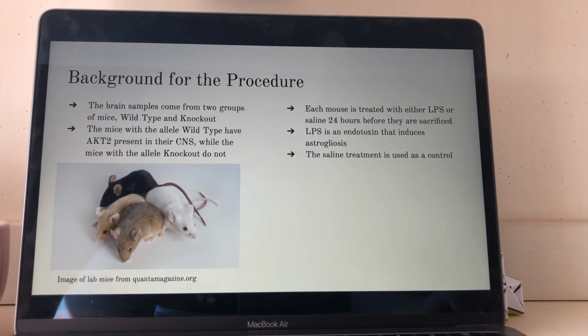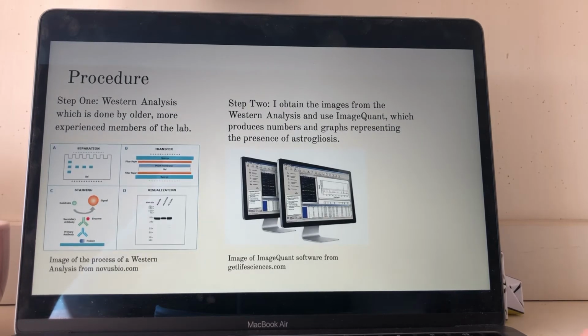So in my procedure, I have 4 different groups of mice: a wild-type mouse with LPS treatment, a wild-type mouse with saline treatment, a knockout mouse with LPS treatment, and a knockout mouse with saline treatment. So the procedure is focused mostly on the process of a Western analysis, which is done by older, more experienced members of the lab, since it works closely with brain tissue and also a lot of harmful chemicals.